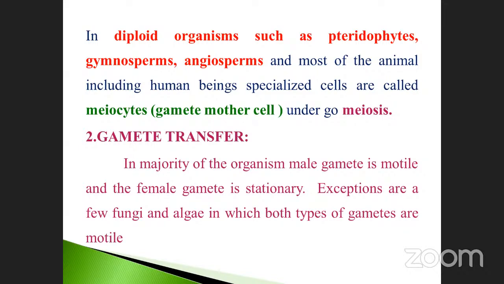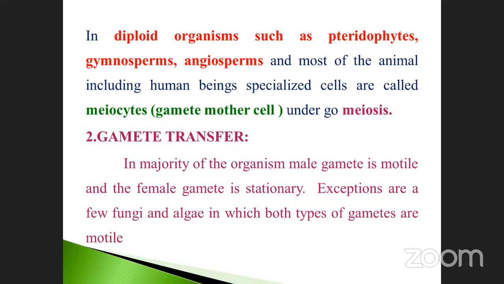Okay, these are considered under the heading known as gametogenesis. How gametes will be produced, what are the types of gametes, whether they may be haploid or diploid, like that. Okay, next one is gamete transfer. After the maturation of the sex organs, they produce the corresponding gametes, isn't it? After that, what will happen?